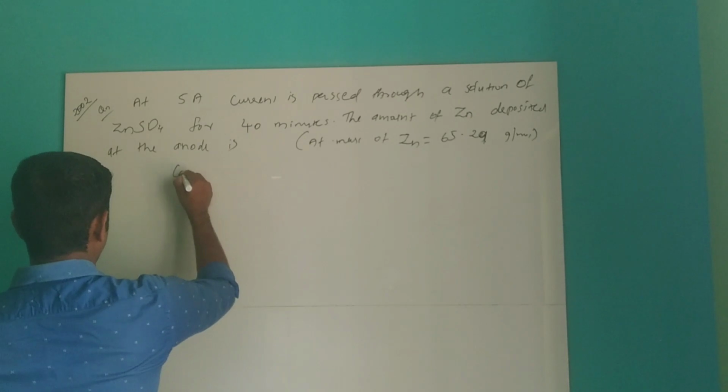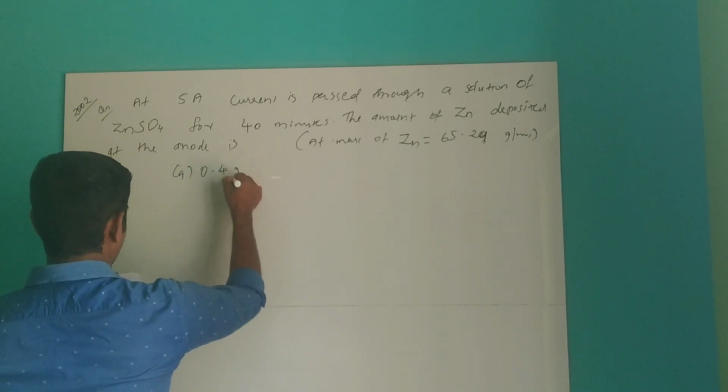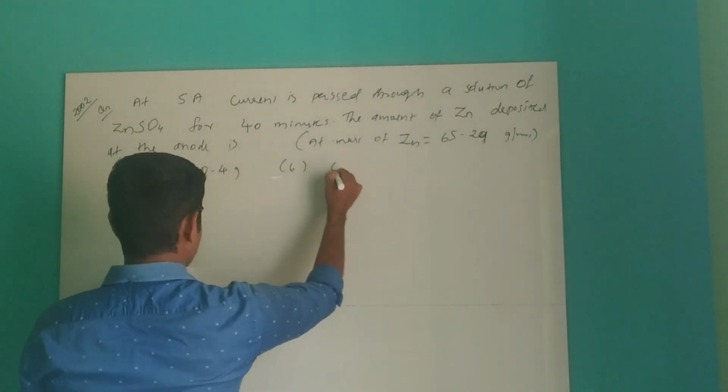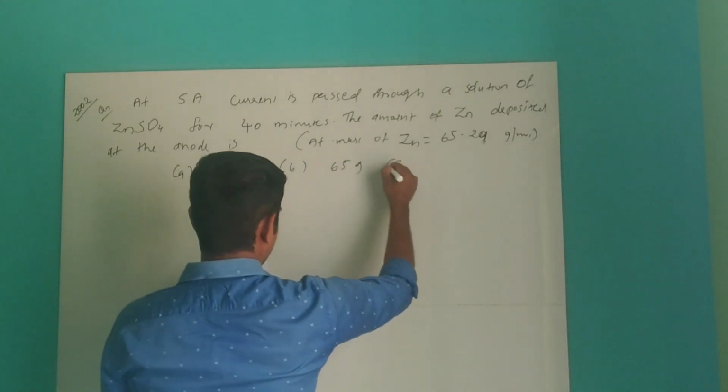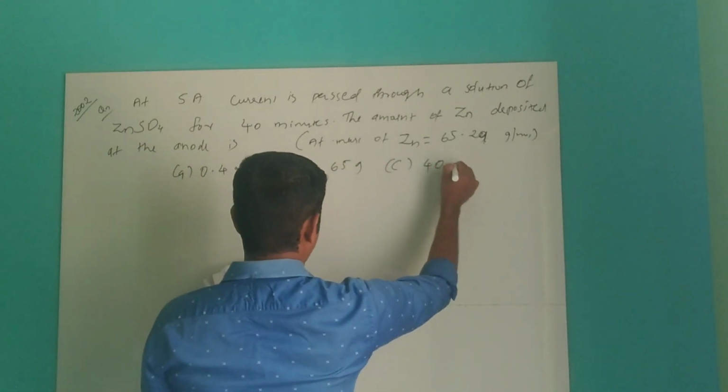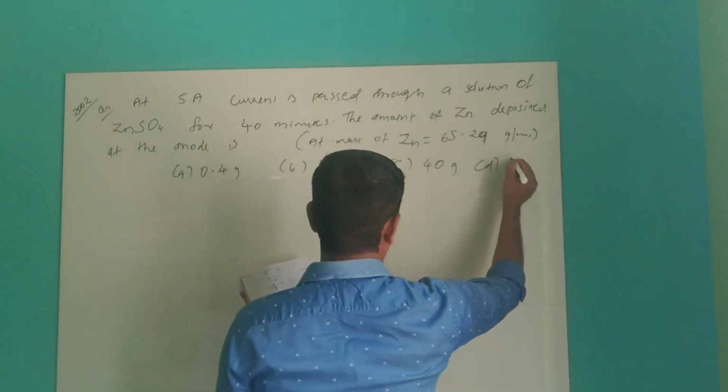Option A 0.4 gram, option B 65 gram, option C 40 gram, option D 4 gram.